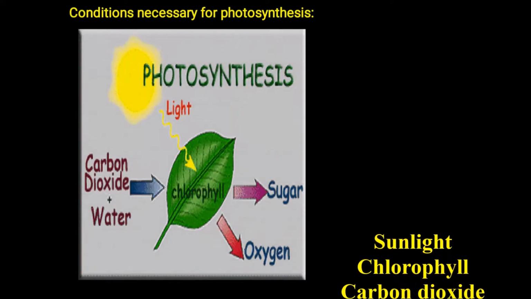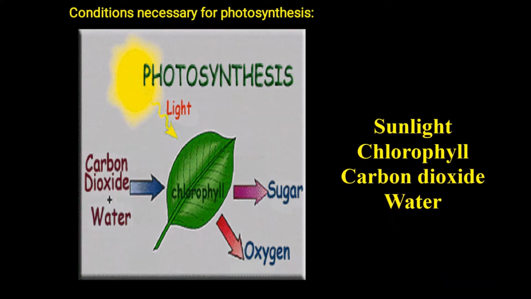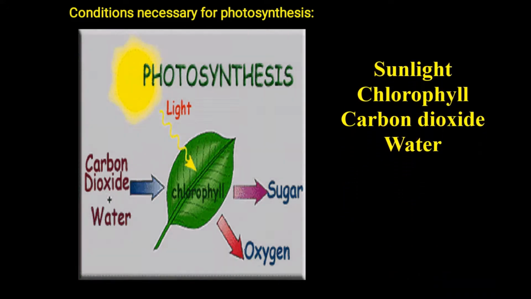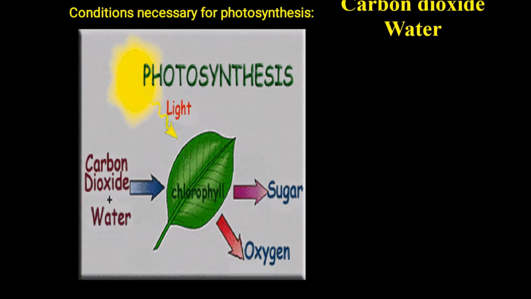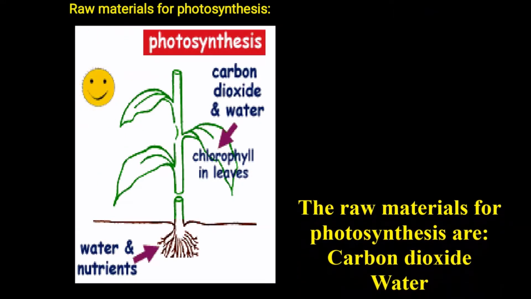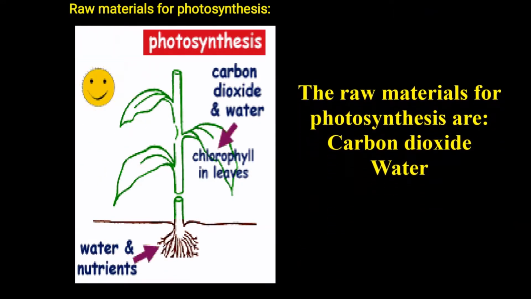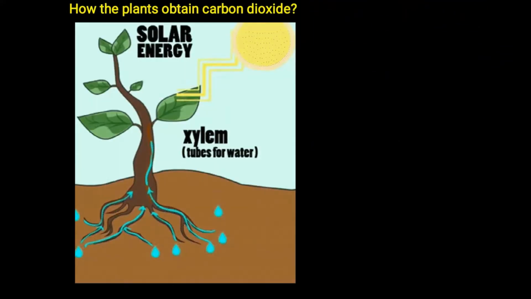Conditions necessary for photosynthesis. The conditions necessary for photosynthesis to take place are sunlight, chlorophyll, carbon dioxide and water. Raw material for photosynthesis. The raw materials for photosynthesis are carbon dioxide and water.